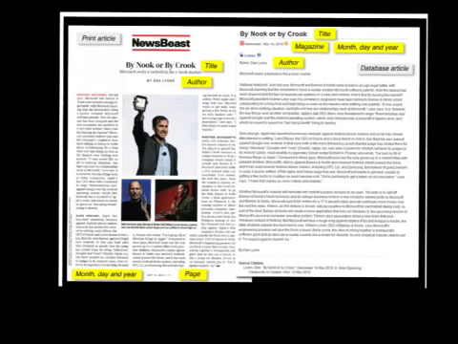On the left-hand side, you'll notice this is a print article. You need to make sure you have the title, the author, page numbers, magazine name, publication, month, day, and year. On the right-hand side, you'll notice this is an article from an online database. In this case, you also need to collect the title, author, magazine, month, day, and year. You also need to note what database this is from.